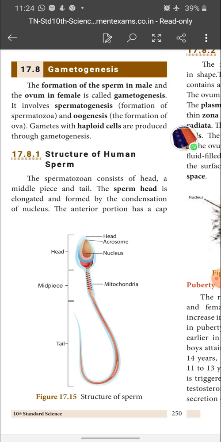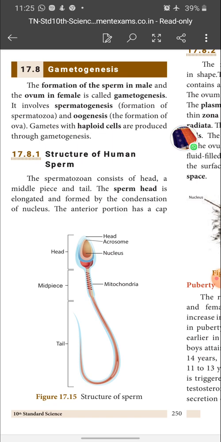The formation of sperm in male and ovum in female is called gametogenesis. It involves spermatogenesis, that is formation of spermatozoa, and oogenesis, the formation of ova. Gametes with haploid cells are produced through gametogenesis. So gametes with haploid cells are produced through gametogenesis only.